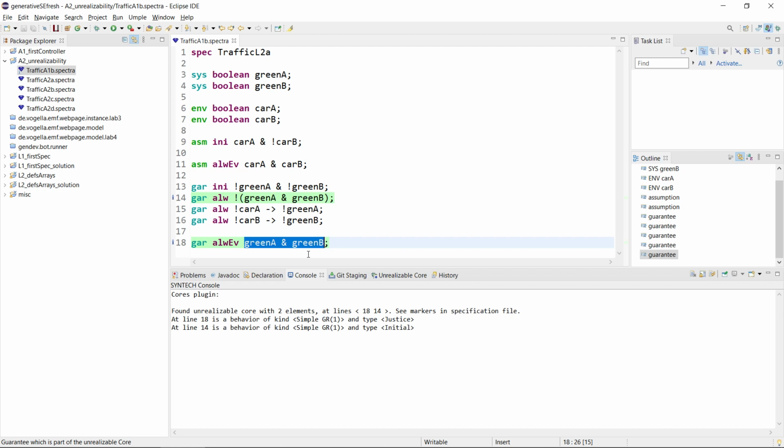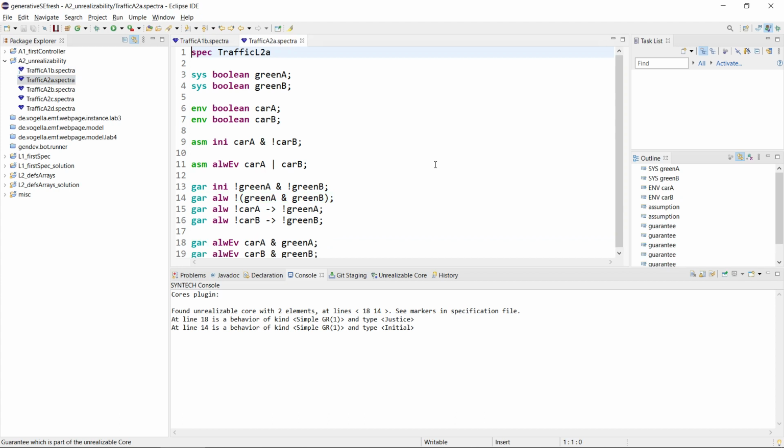We could already find this out by just looking at whether green A and green B are true, and not green A and green B are true, can be satisfied together. We clearly see that can't be satisfied together.